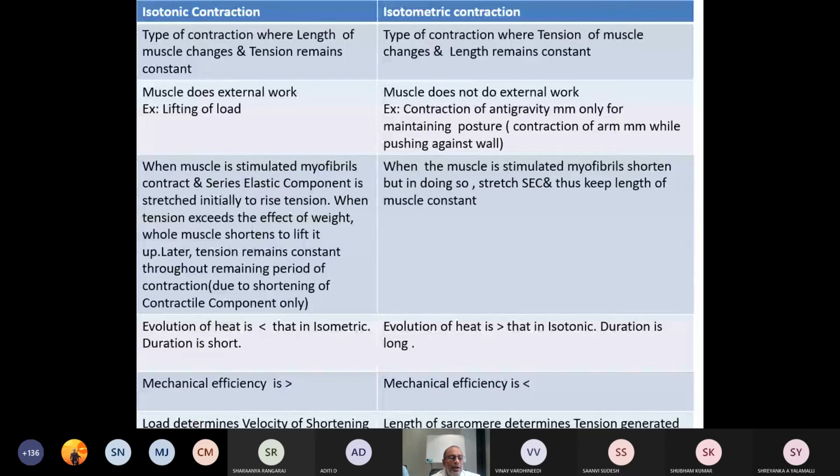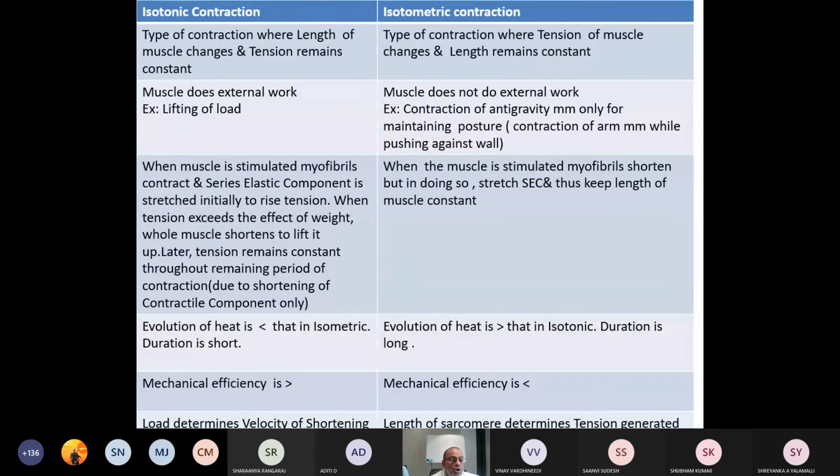Later, tension remains constant throughout the remaining period of contraction due to shortening of the contractile component, that is the actin-myosin complex. Whereas in case of isometric contraction, when the muscle is stimulated, myofibrils shorten, but in doing so, they stretch the series elastic component, thus keeping the length of the muscle constant.